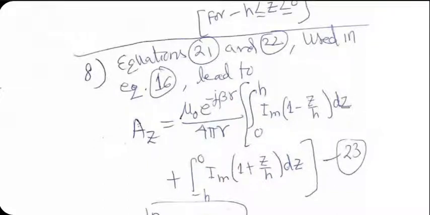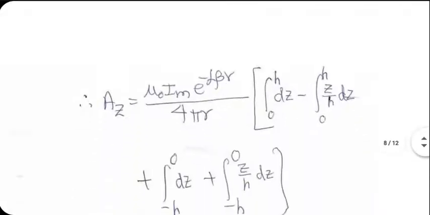For the upper half, I am using Im multiplied by 1 minus Z upon H for Iz. For the lower half, I am using Im multiplied by 1 plus Z upon H as Iz. The rest of the term is constant anyway, so it can be taken out of the integral. We are still assuming that the antenna is not very long, so capital R and small r are approximately the same.